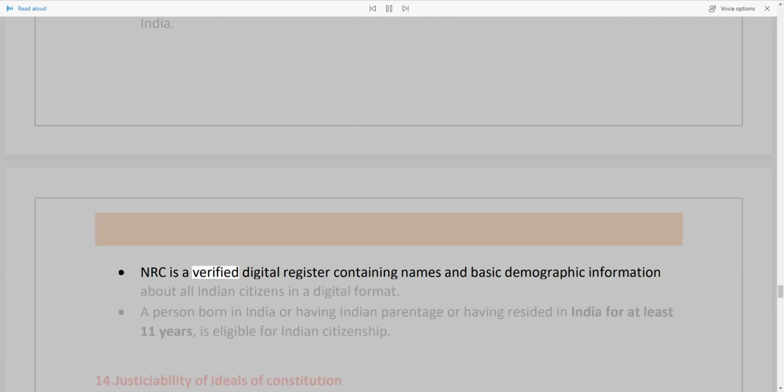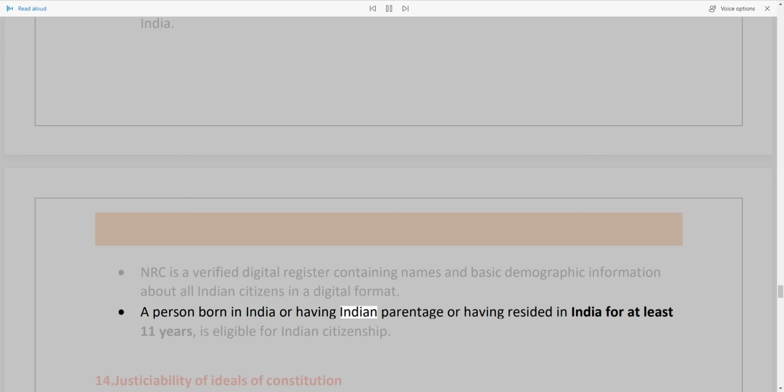NRC is a verified digital register containing names and basic demographic information about all Indian citizens in a digital format. A person born in India or having Indian parentage or having resided in India for at least 11 years is eligible for Indian citizenship.